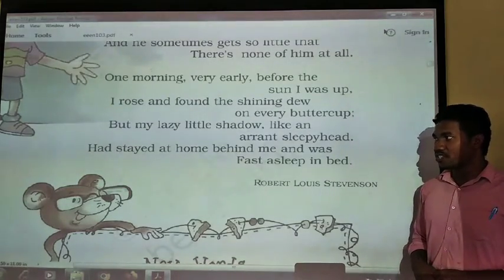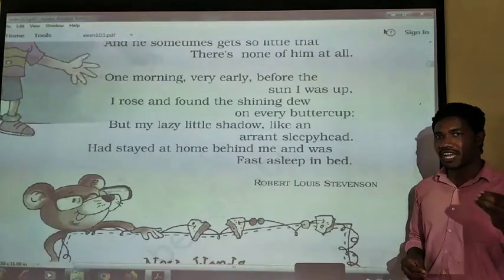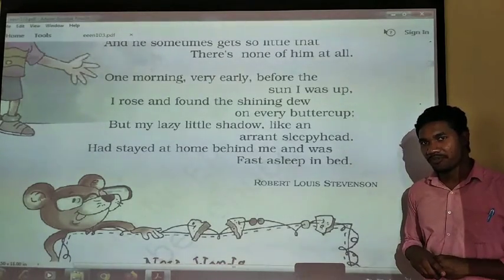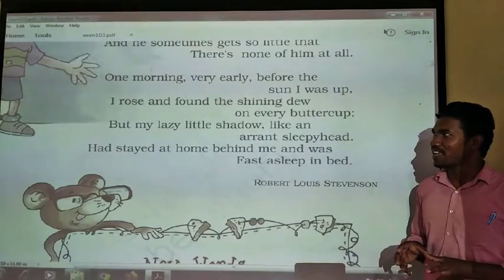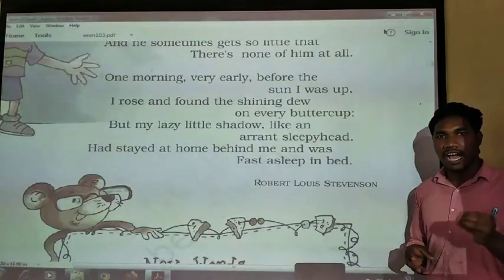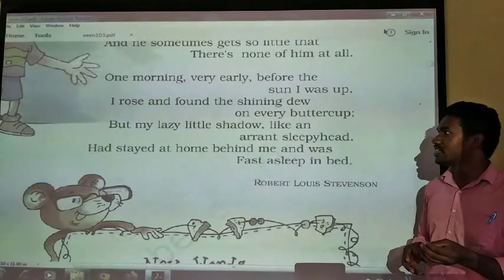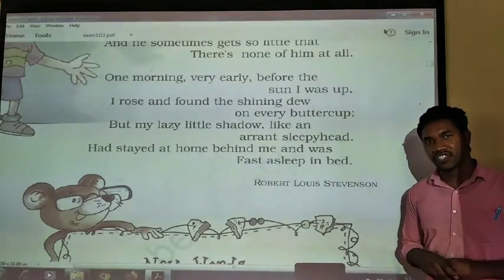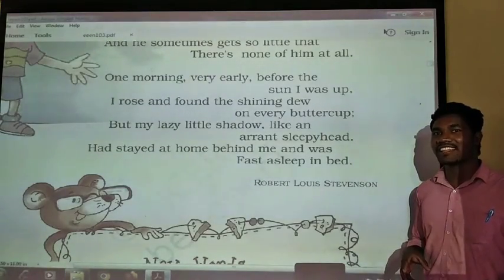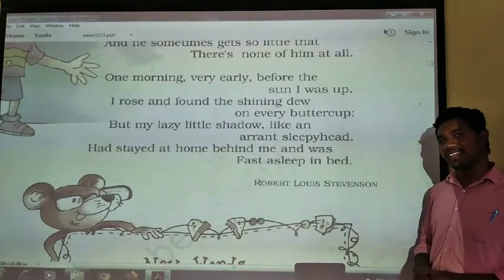Okay, so my dear students, can you tell me, when there is no light, when there is no sunlight, can we see the shadow? No, we cannot see our shadow. So in the same way, the sunlight was not up till now. Okay, the boy got up and he is not able to see because there is no sunlight, therefore he is not able to see his shadow, but he is thinking that the shadow is still sleeping in his bed like an errant sleepy head.